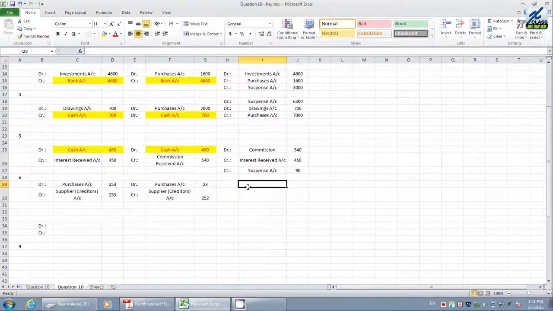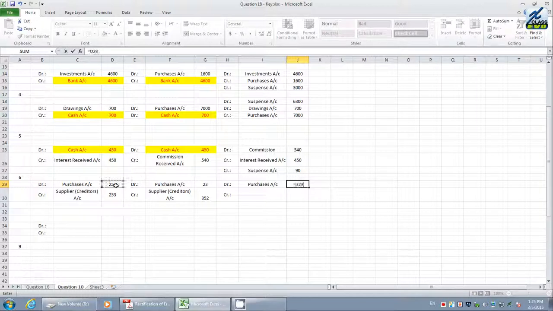Let us see how to solve. We want the purchases account at 253, but they posted only 23. Therefore, it is undercast. We want purchases on the debit, and the difference value we have to take into consideration. If you see the suppliers account, we need to post 253, but they have already posted 352. That means it is overcast. They have posted more value.